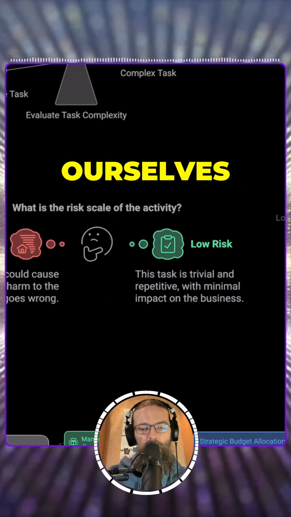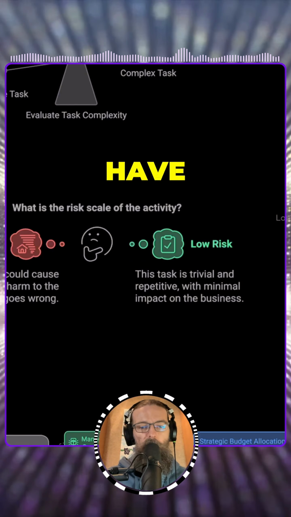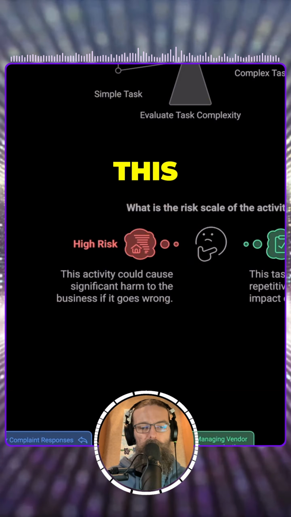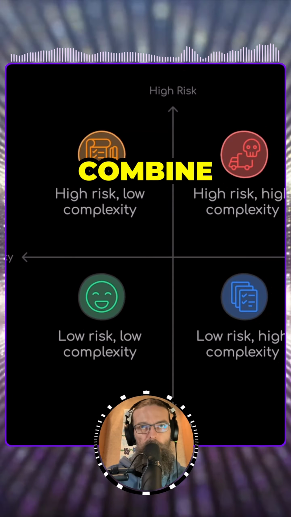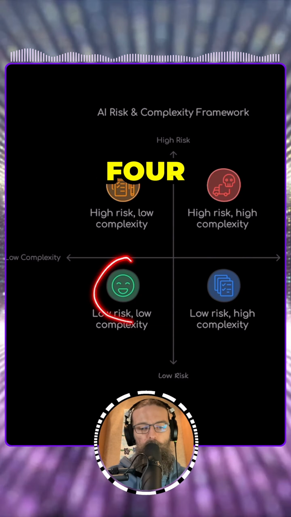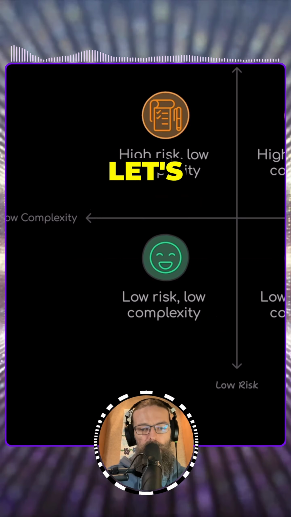We're going to combine this with risk. We're going to ask ourselves, is this a low-risk activity? Is this something that if it went completely wrong, it would have minimal impacts on the business? Or is this fairly high risk? If something goes wrong, this is definitely going to impact us. We combine those two axes, we get what I call a risk and complexity framework, where we end up with 4 different quadrants that help us determine how we approach using AI in our business. Let's start with the first one.